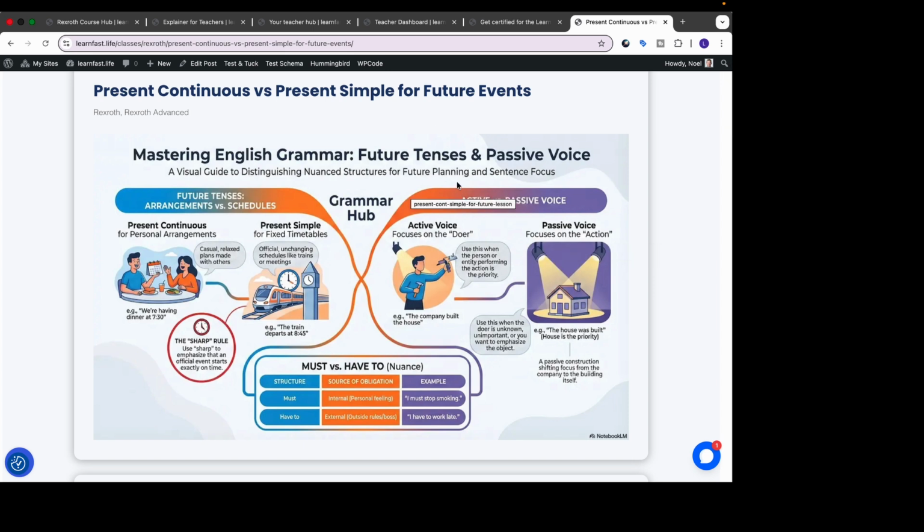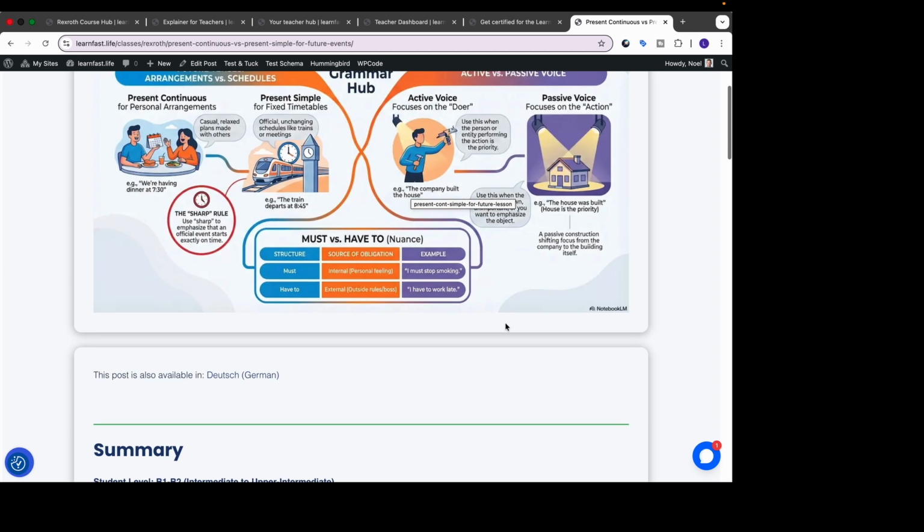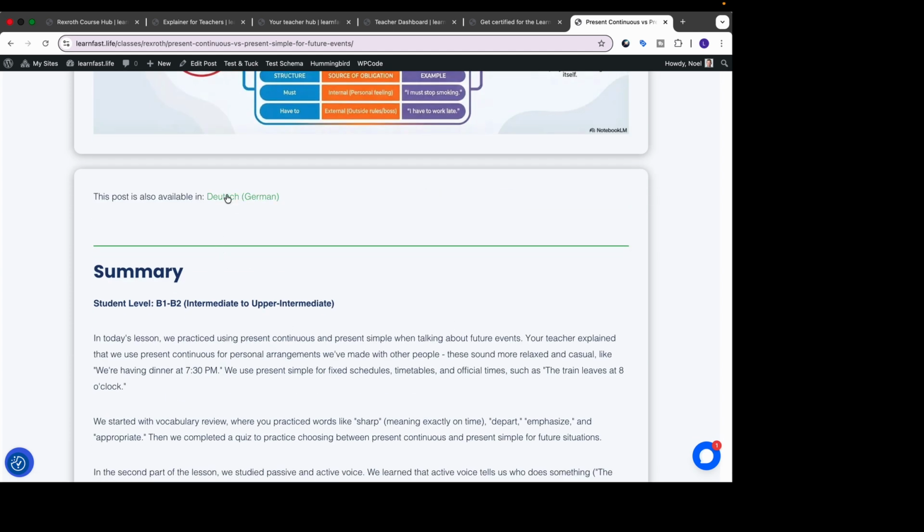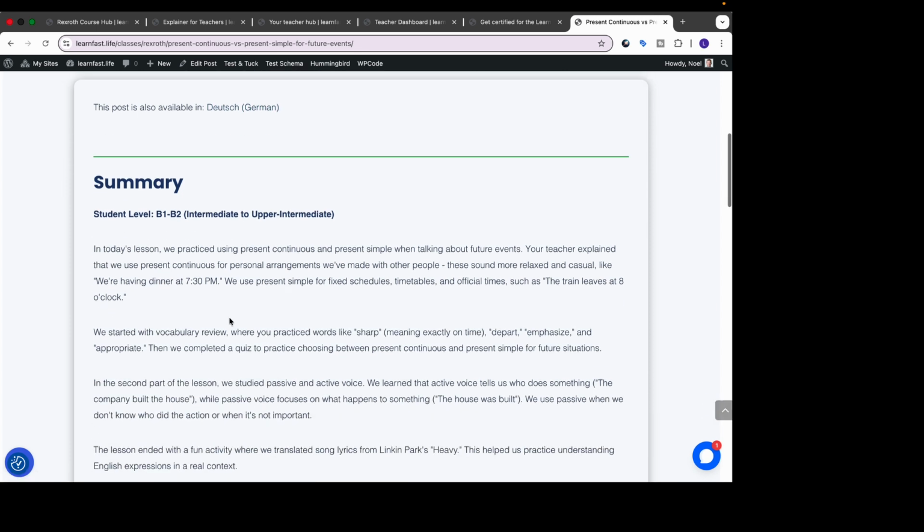The first thing that happens is the lesson is summarized into this handy little visual infographic, which for visual learners is really useful. So it's future tenses, present continuous, the sharp rule, must versus have to, and active versus passive. Now, as we scroll down, you can see that we've created the article both in German and in English. But let's stick with the English version.